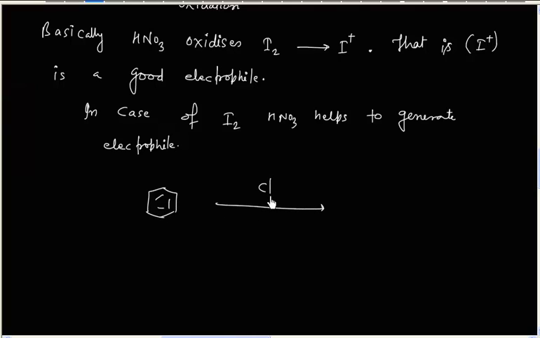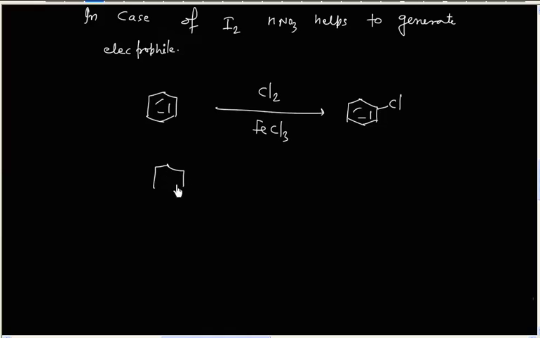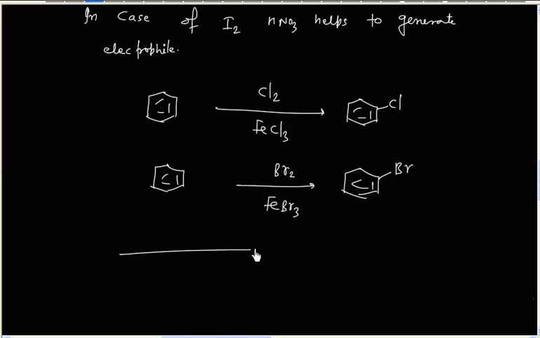Chlorination and bromination is easy. You can simply use chlorine and Lewis acid, and this will do monochlorination. And similarly, you can do bromination. So this is about indirect method of halogenation.